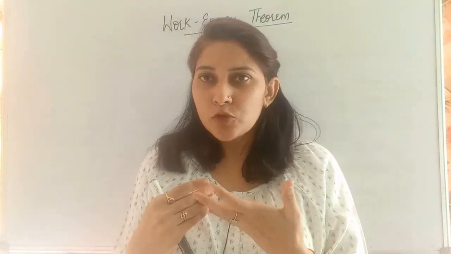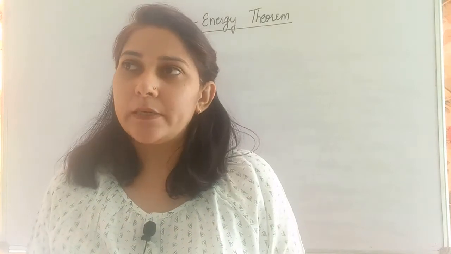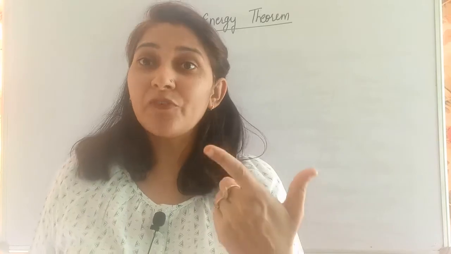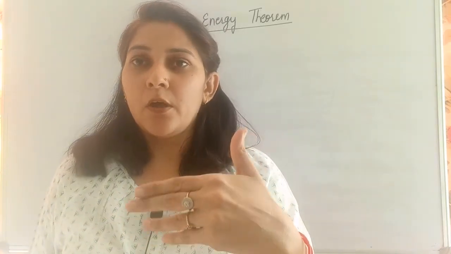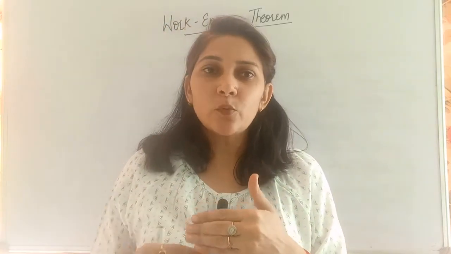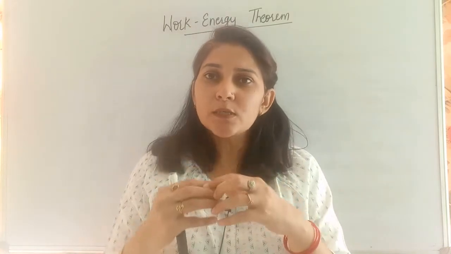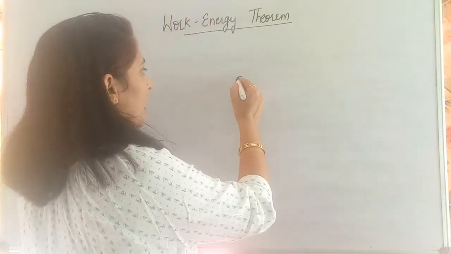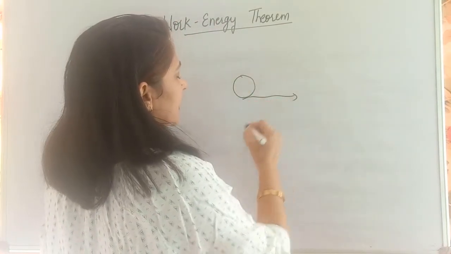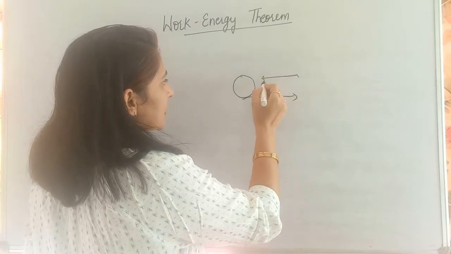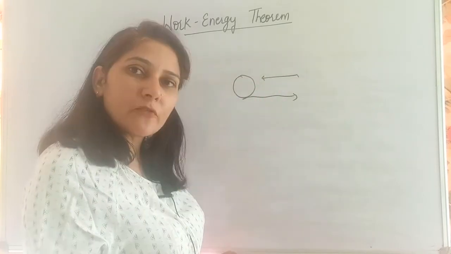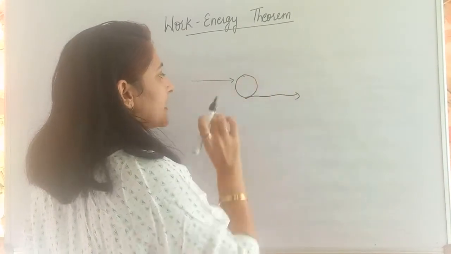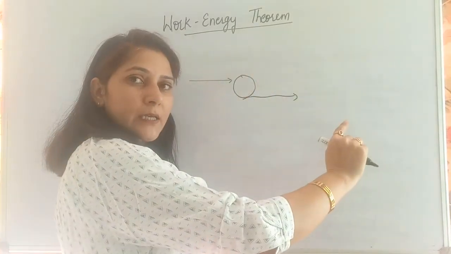If we are applying force onto the object, what can be the possibilities? Two possibilities are there. Either the object will come to rest if we are applying the force in the opposite direction, or the velocity of the object will increase if we are applying the force in the direction of motion of the object. Right? Suppose this is the ball moving in this direction. If we are applying the force in this direction, definitely the ball will stop after some time. But what if we are applying force in this direction? In this case, the velocity of the object increases.